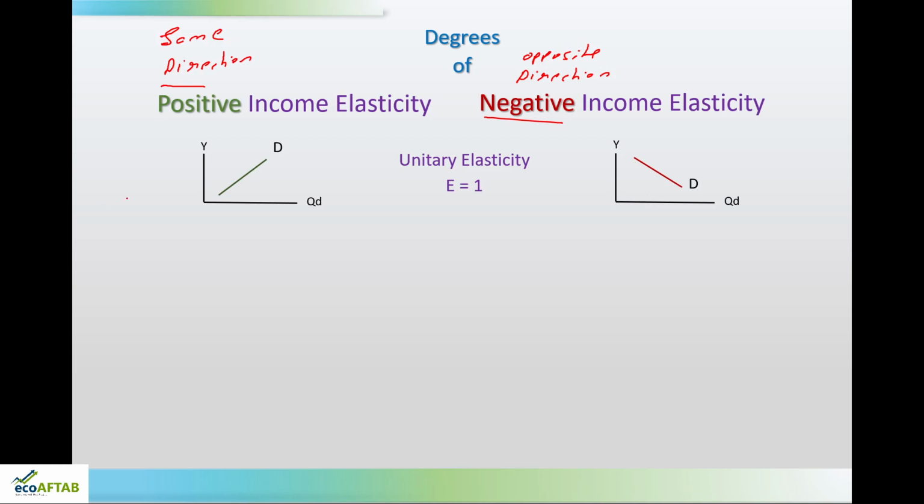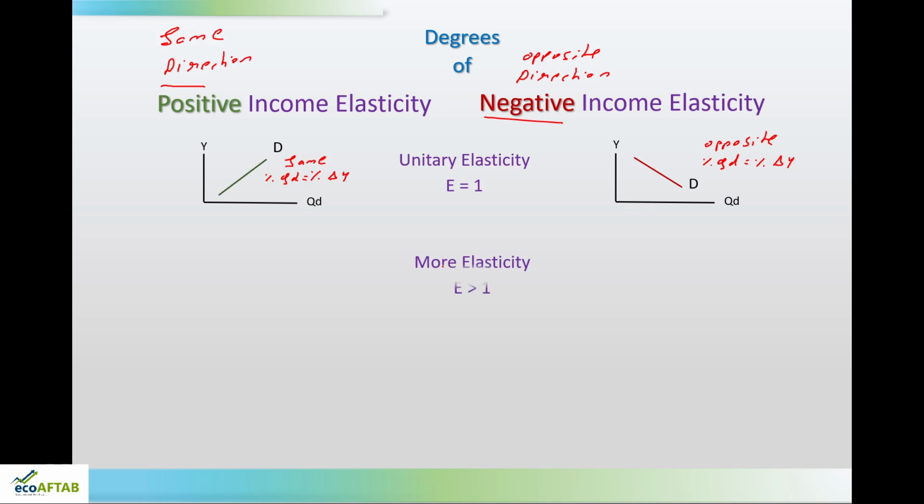Here, what is the difference is, here they are moving in the same direction, the first thing, and second thing is the percentage change in quantity demanded is same as percentage change in income. Here they are moving in the opposite direction, and here also percentage change in quantity demanded is same as percentage change in income.